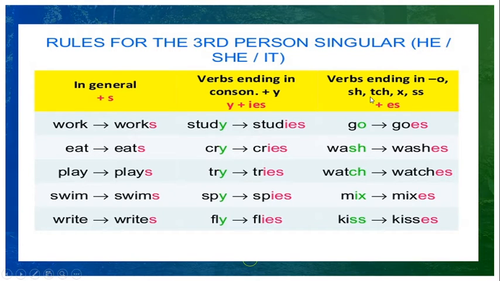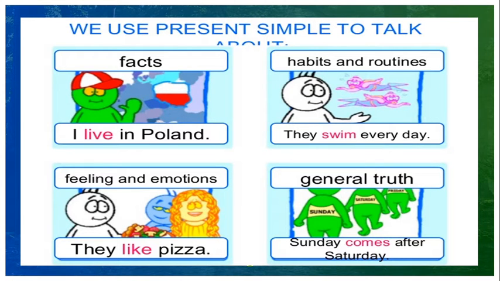If the verb ends with o, sh, tch, x, ss, when these verbs are used with he, she, it, we are adding es. These are the rules for framing sentences using the verb and the persons.